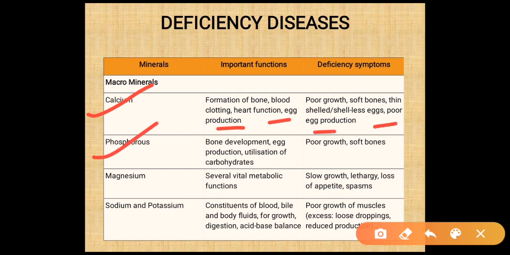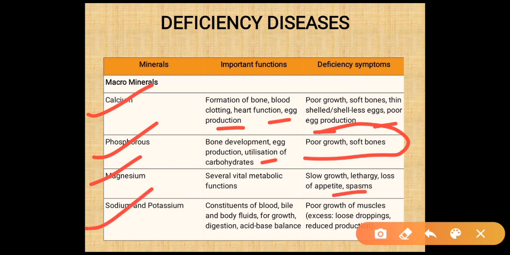Next is phosphorus. Its important functions are bone development, egg production and utilization of carbohydrate. A deficiency of phosphorus may cause poor growth and soft bones. Third is magnesium, which has various functions like several vital metabolic functions. Deficiency of magnesium leads to slow growth, lethargy, loss of appetite and spasm.